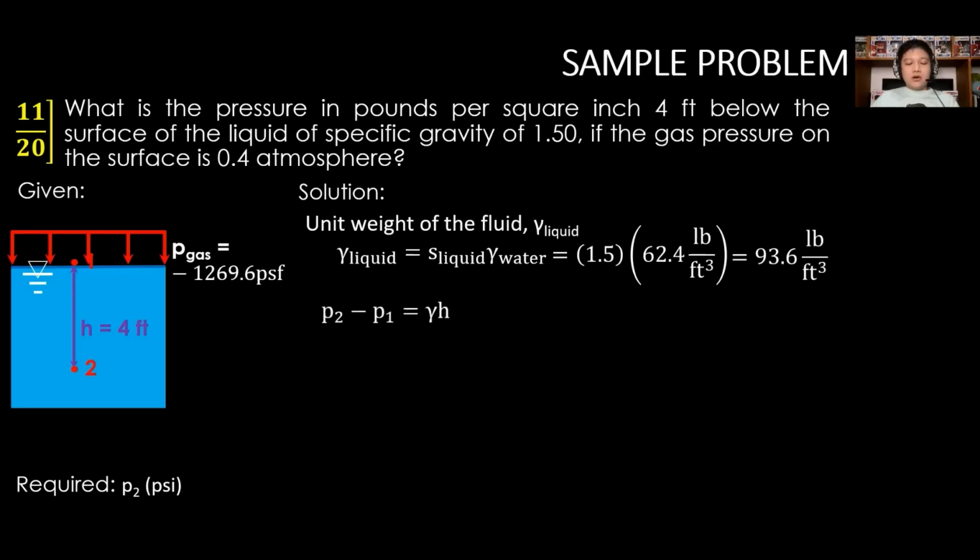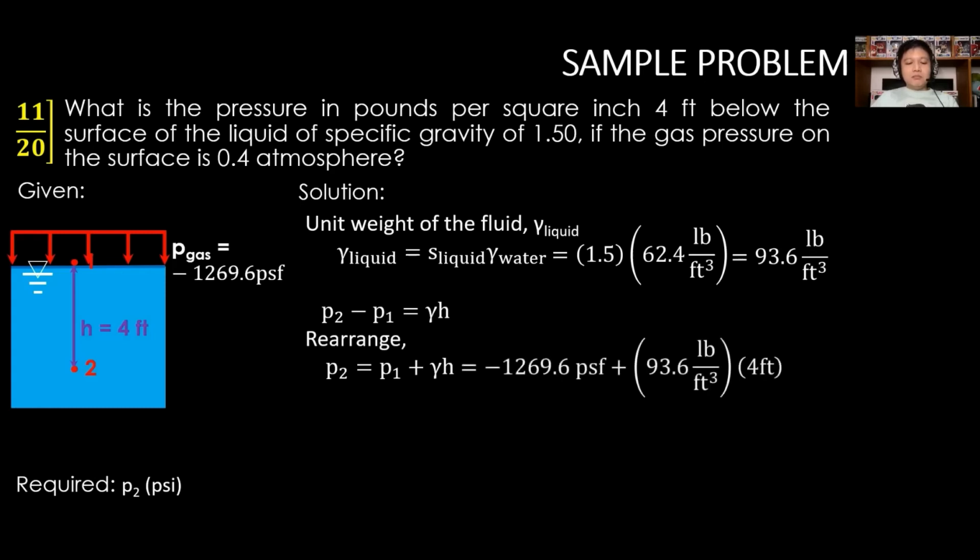So using the equation of the difference of pressure equal to gamma times height, rearrange as P2 is equal to P1 plus gamma times height. Substitute P1 as the P gas value, so the negative 1269.6 psf, then add the gamma of the fluid, that is 93.6 pounds per cubic foot, then multiply to the H that is 4 feet.